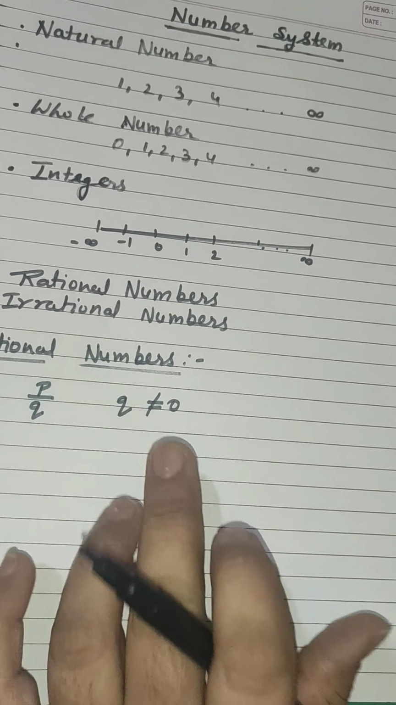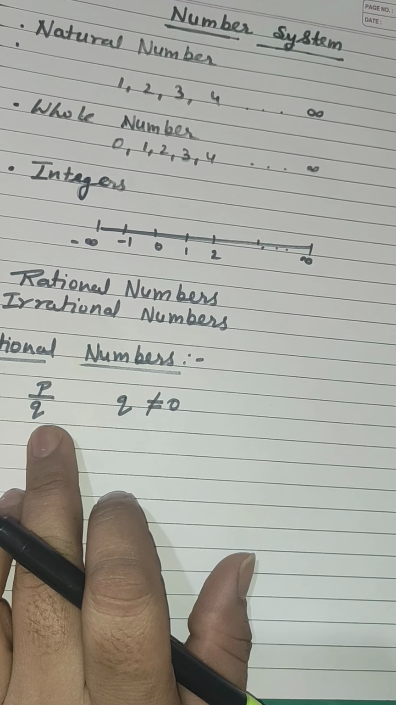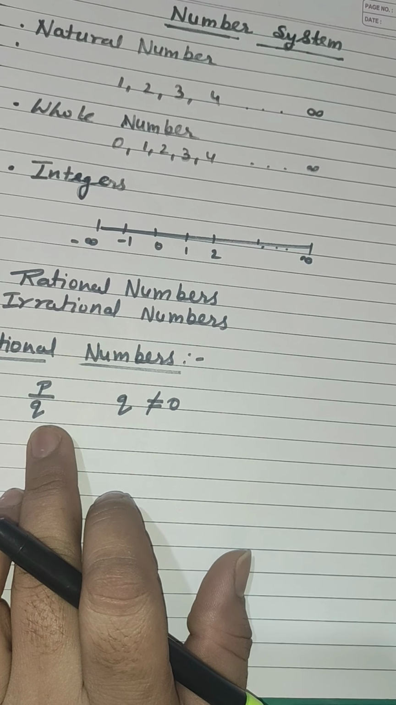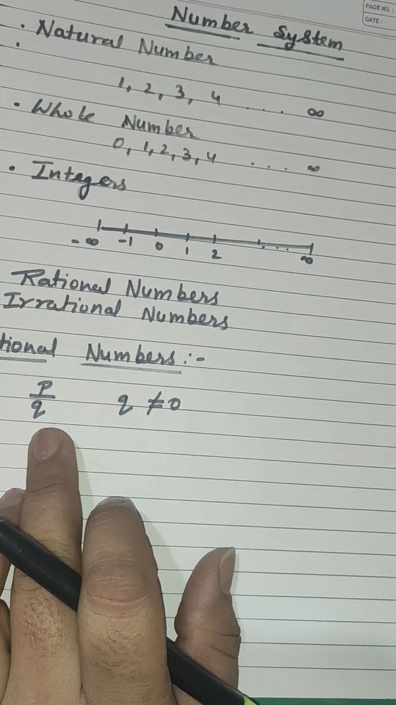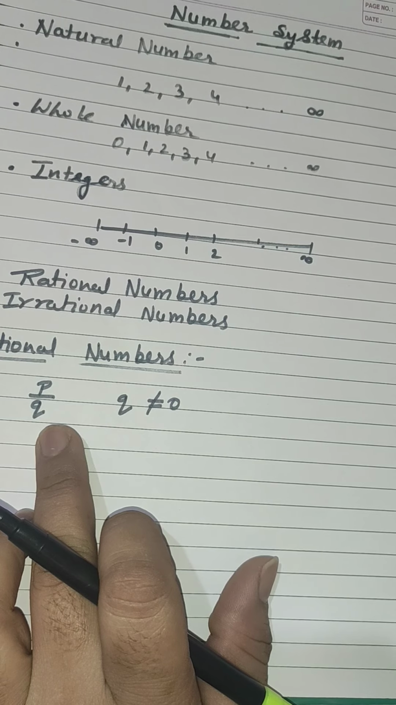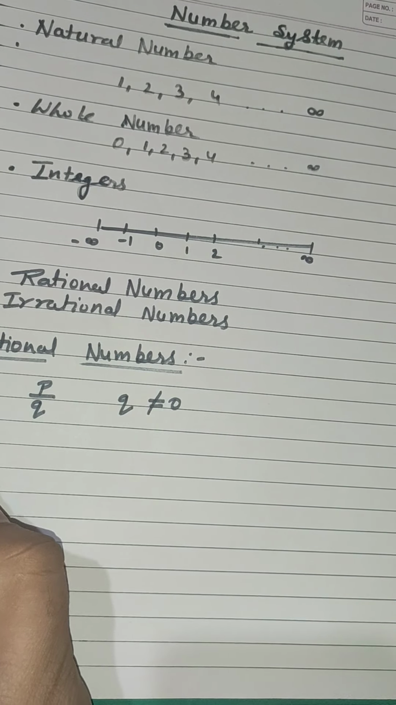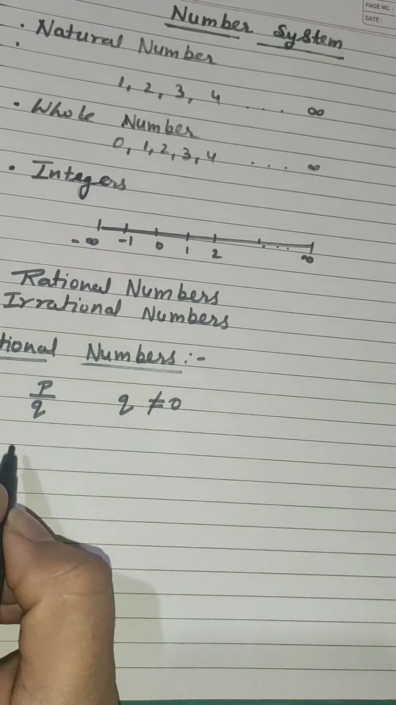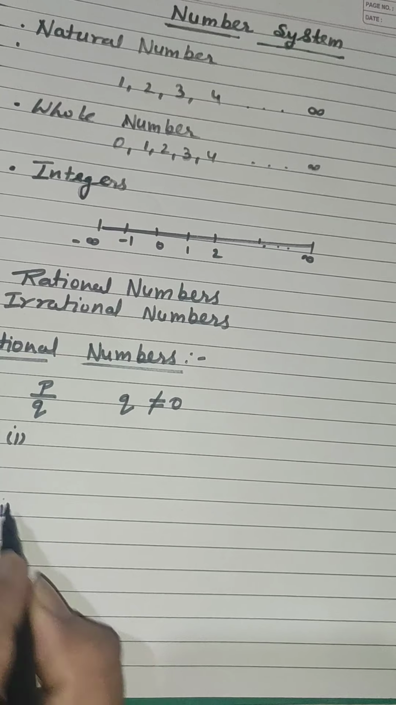Clear? That means if Q would be equal to 0, then that would be P by 0. That would be infinity. And infinity is not considered in rational numbers. Clear? The first definition is that it should be in P by Q form. Q should not be equal to 0. And the second property has two parts.